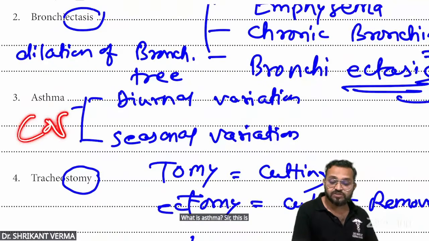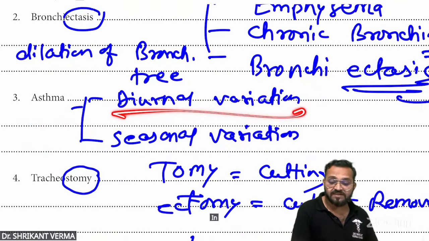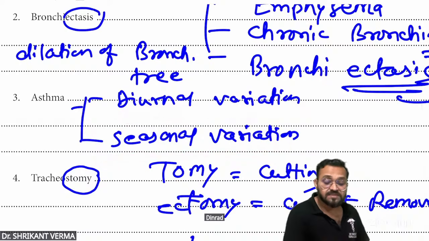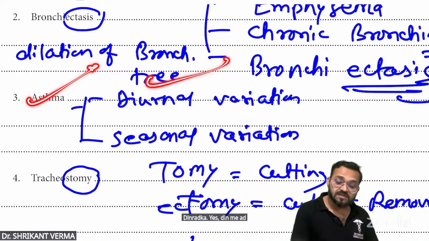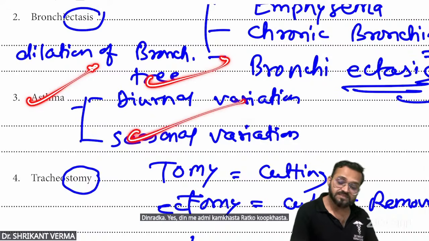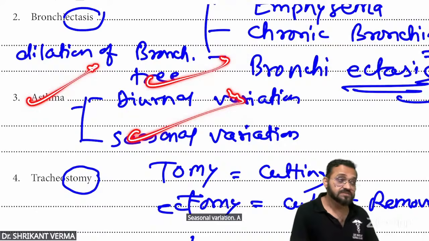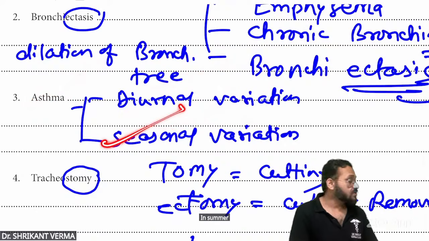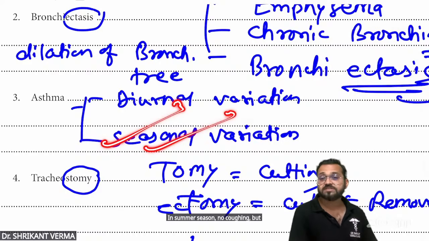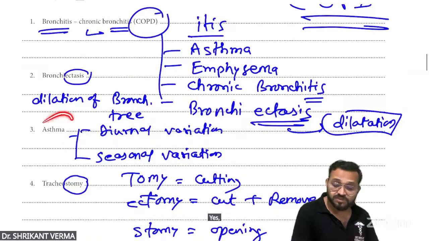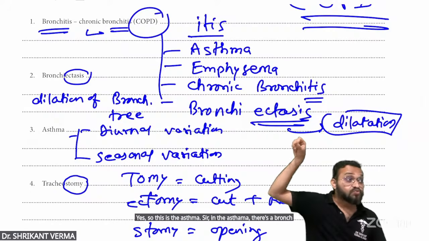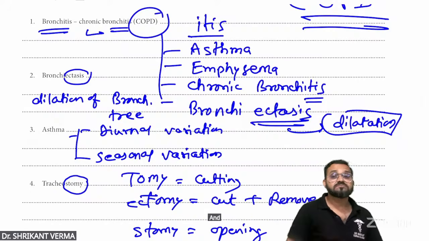This is the type of COPD in which diurnal and seasonal variations are seen. Diurnal means day and night: the person coughs less in the day and a lot at night. Seasonal variation: according to the season, there is no coughing in summer, but in cold season there is coughing. Yes, so this is asthma. In asthma, there is bronchoconstriction, wheezing, and hypersecretion.